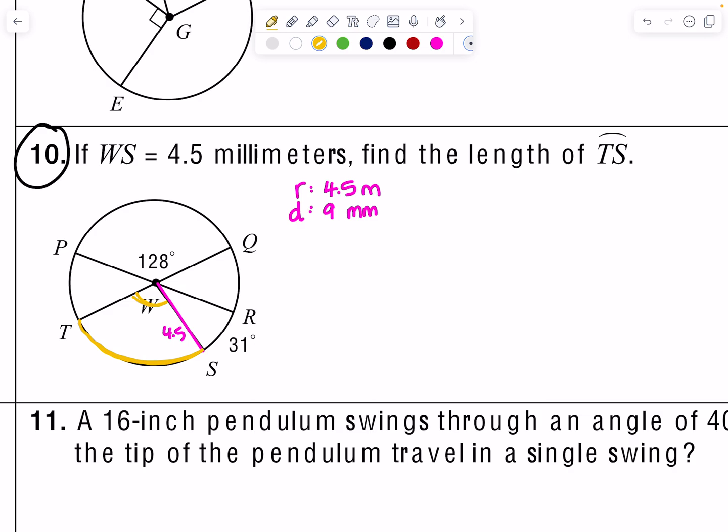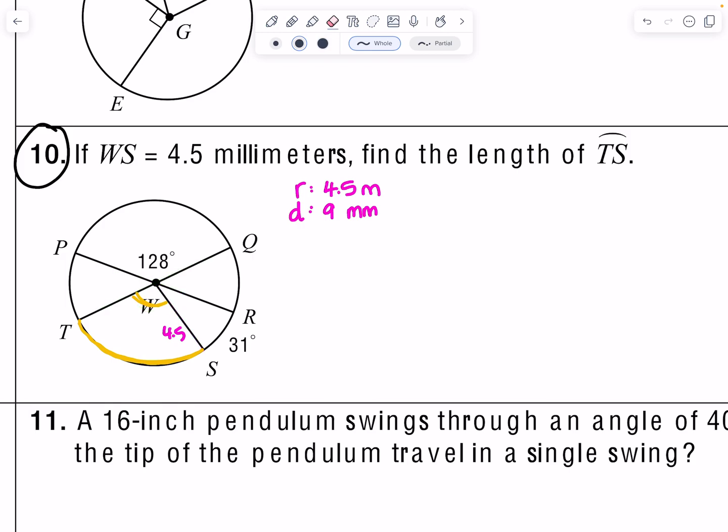All right, well, that's not too bad. This one requires you to know, what's it called? Vertical, oh my gosh, I'm really blanking. Vertical angles. So notice here that 128 is opposite this entire part here, right? So W plus something is going to be 128. Actually, you know what? No, I'm sorry.